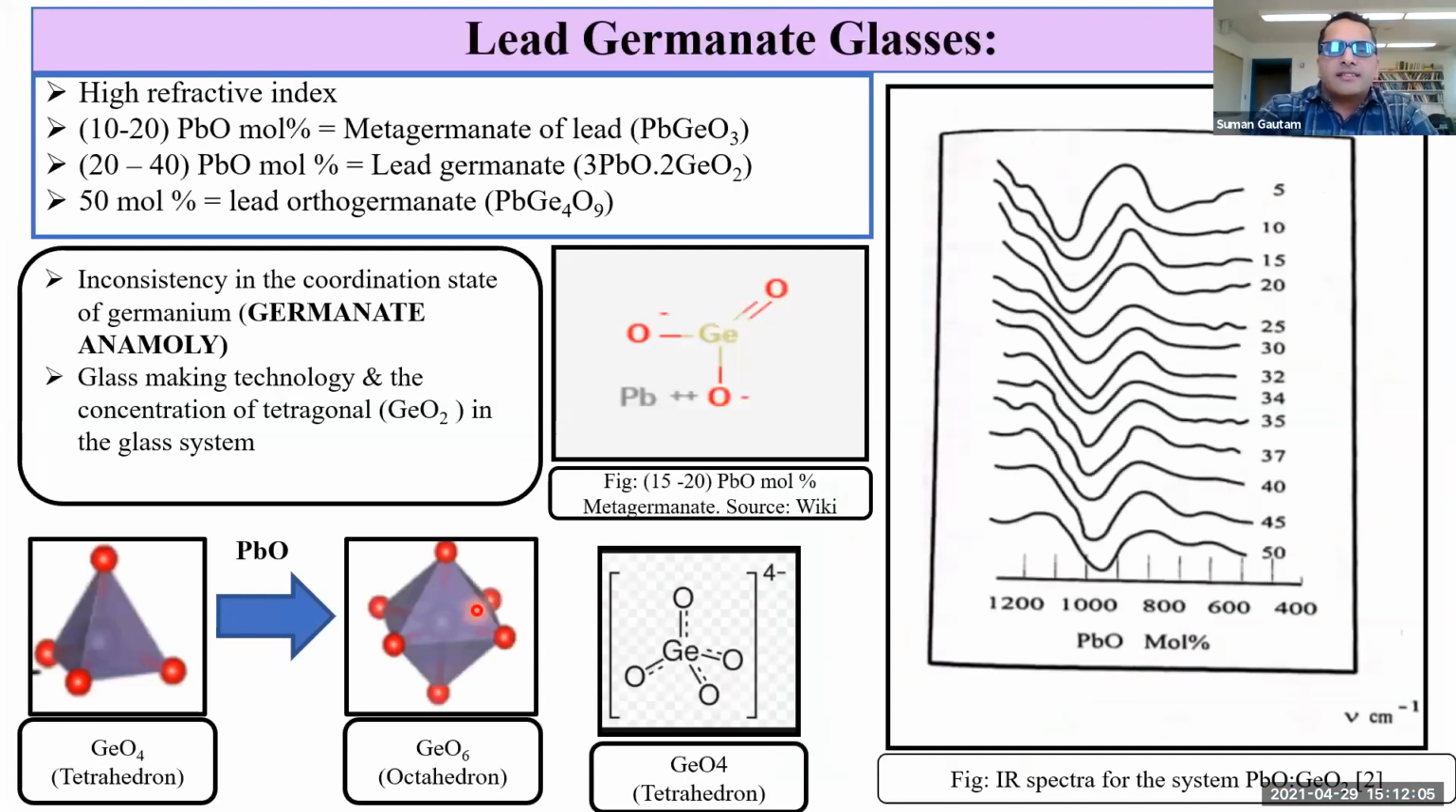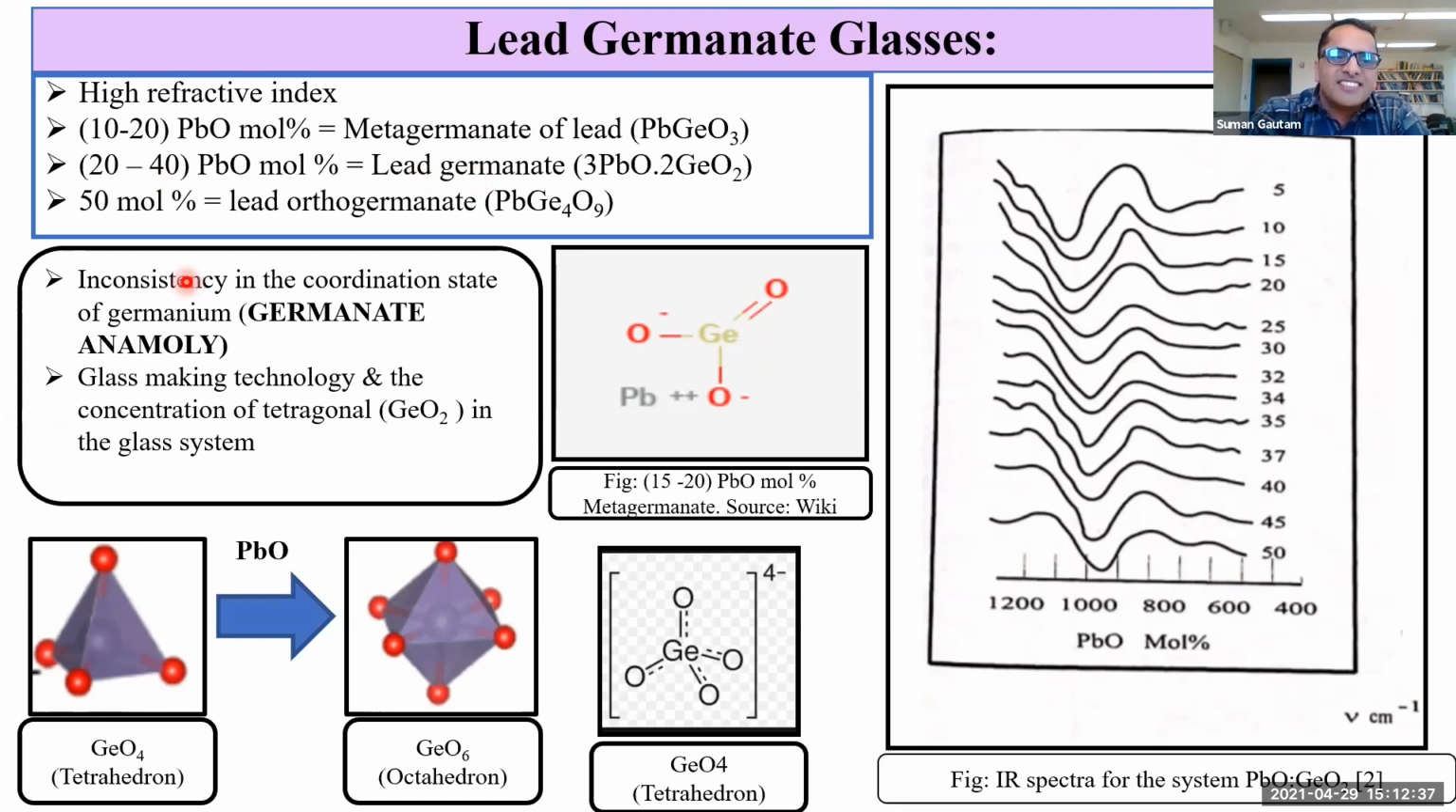Now, lead germanate glasses. These lead germanate glasses are the most comprehensively studied system of glasses because of their high refractive index. When lead oxide is added to germanate glasses, the structural units get changed and several compounds are formed. For example, at 10 to 20 mole percent of PbO, metagermanate of lead is formed. At 20 to 40% of PbO, lead germanate is formed. And around 50 mole percentage of PbO, lead orthogermanate is formed.